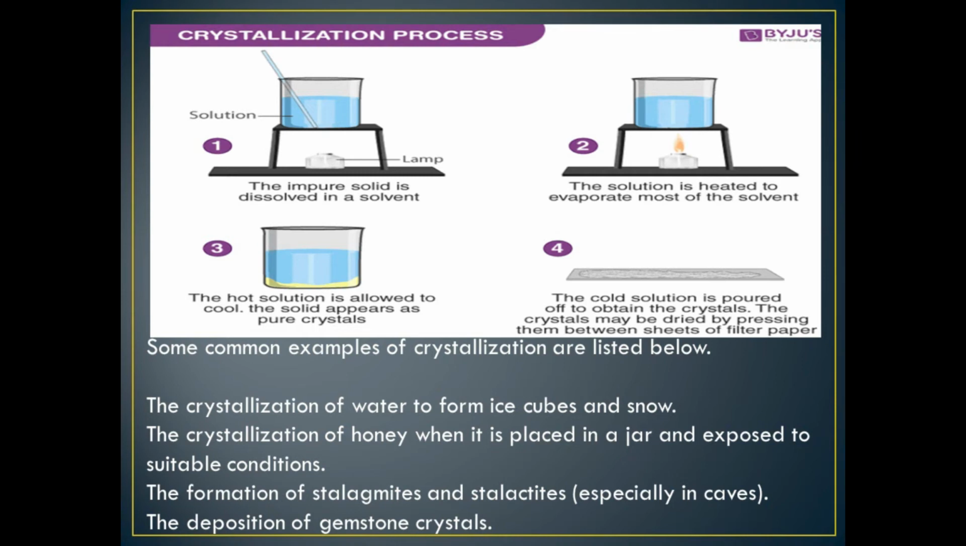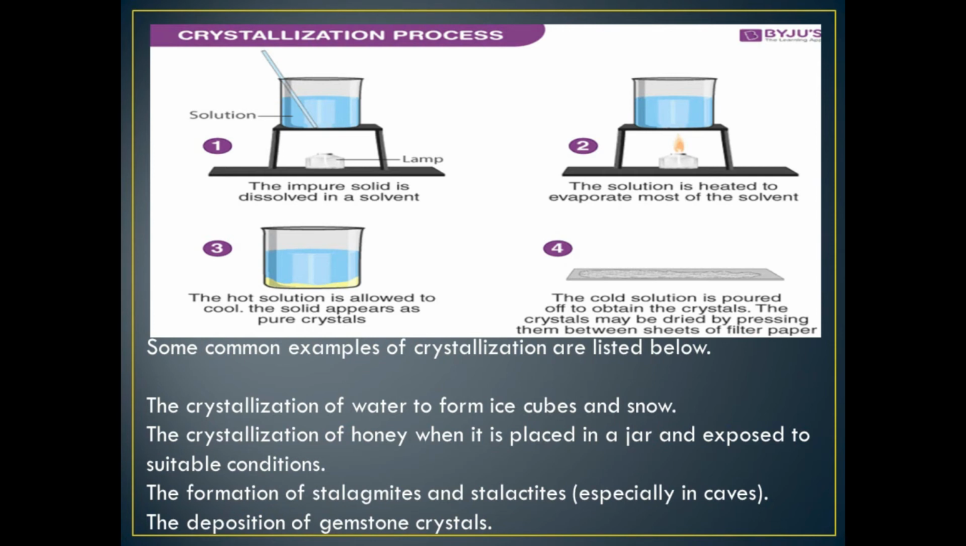Deposition of gemstone crystals. See what is happening in the first diagram. The impure solid is dissolved in a solution. Understood? The lamp is heating it. Second, the solution is heated to evaporate most of the solvent. Got it? Third, the hot solution is allowed to cool. The solid appears as pure crystals.